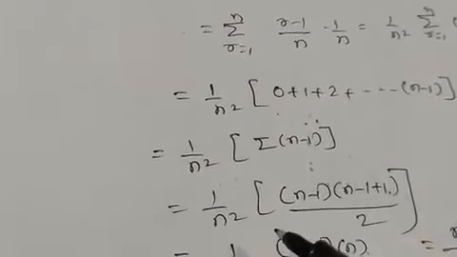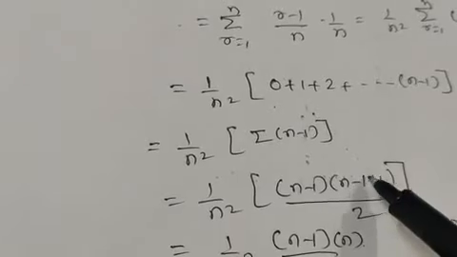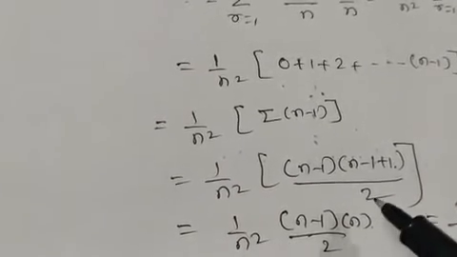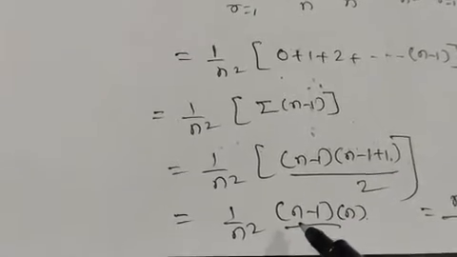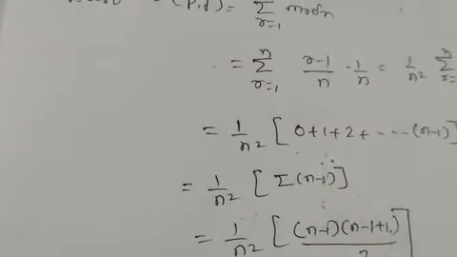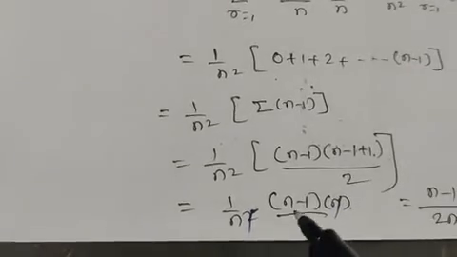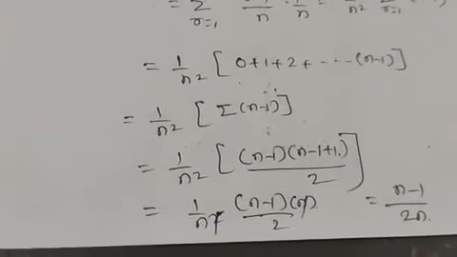So it is like this here, and this minus 1 plus 1 gets cancelled, it is n minus 1 into n divided by 2. Again one n gets cancelled, and it is simply n minus 1 divided by 2n.